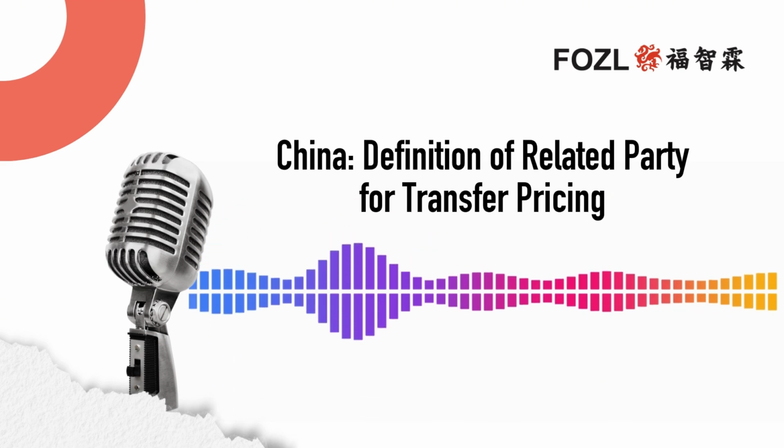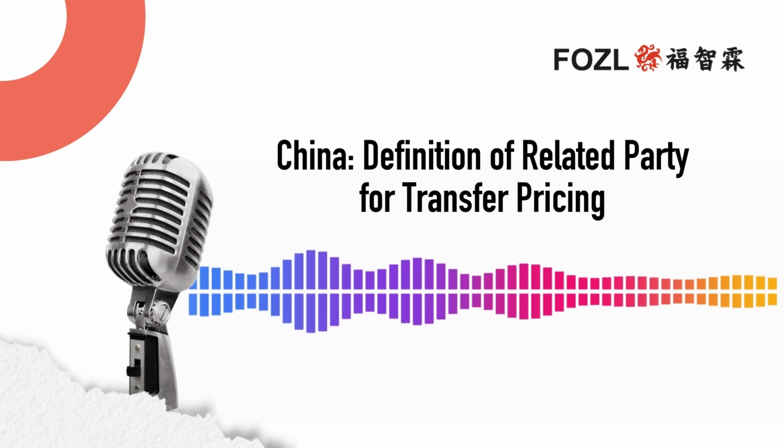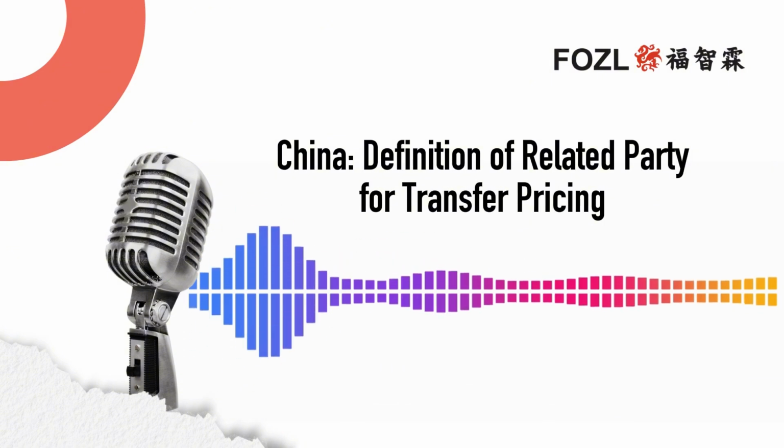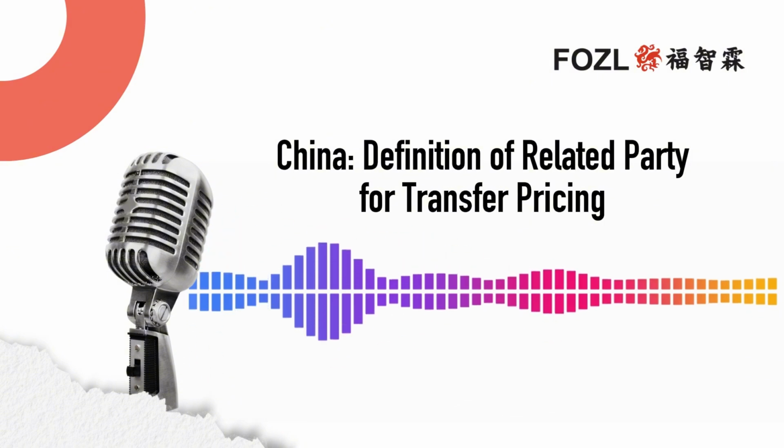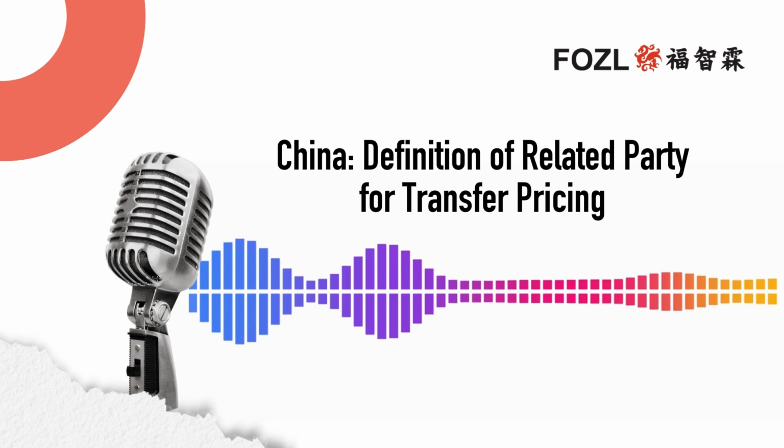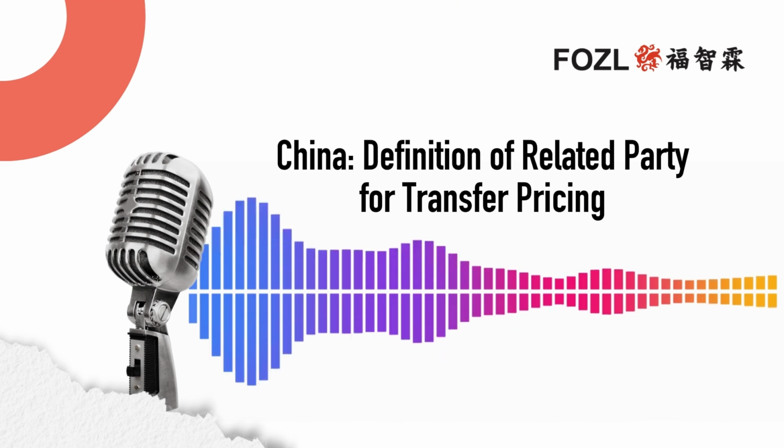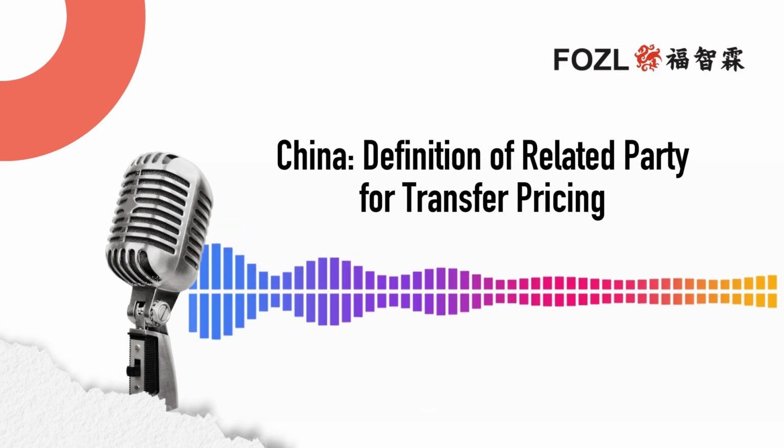Right. It also doesn't lay out any specific shareholding criteria when it comes to that natural person's familial relations rule or for that broad catch-all provision. So that 25% shareholding, that's a clear trigger in itself. Yeah.